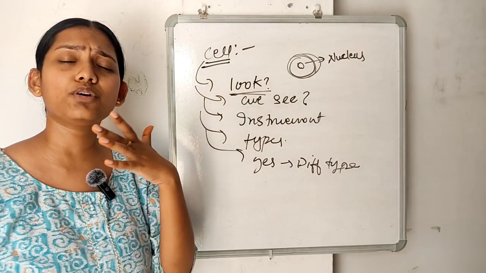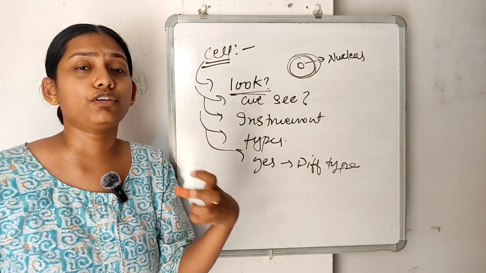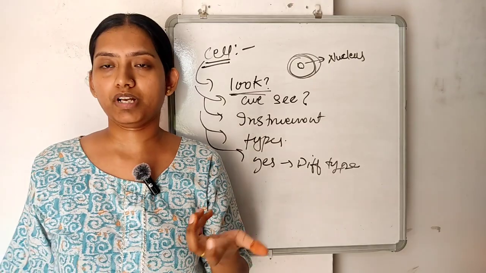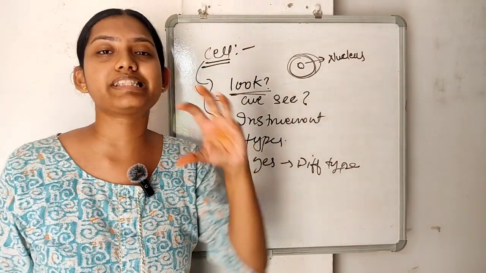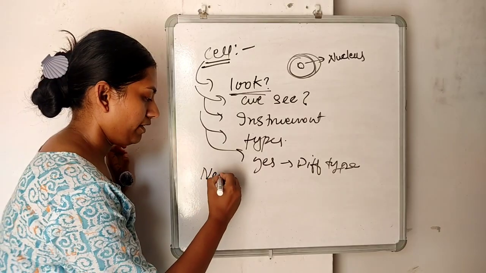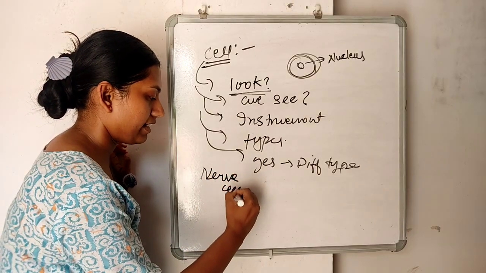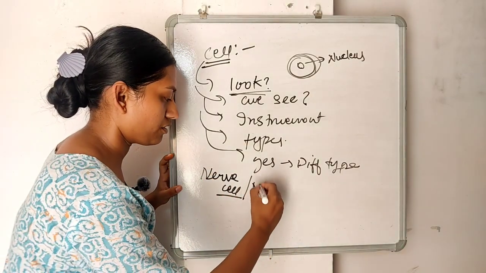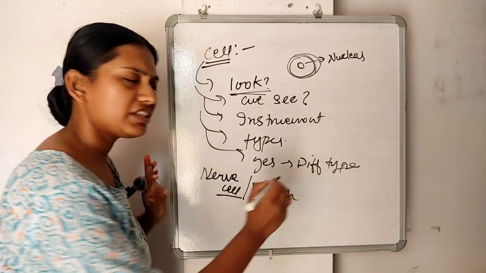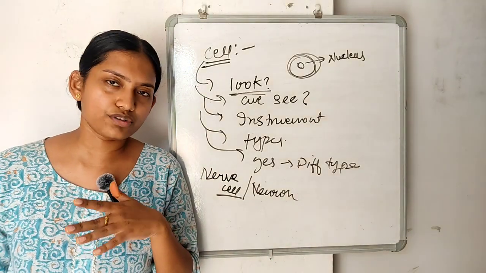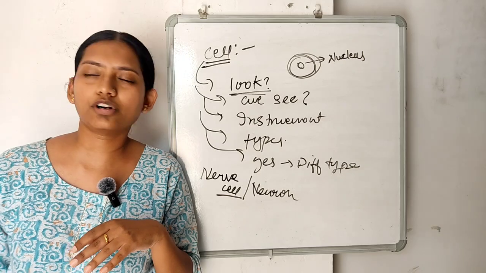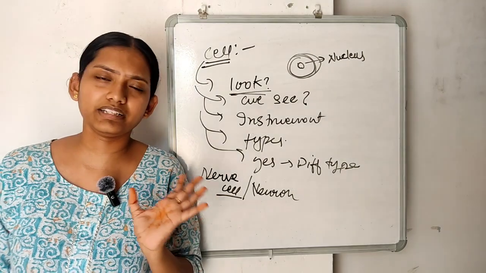How does it look? It looks different for the different types of functions they perform. For example, in our brain there are nerve cells, which we call neurons. This is not the first time you are going to study the cell. In 8th standard, you have also studied the cell, so it will not be that difficult for you to understand this introduction.